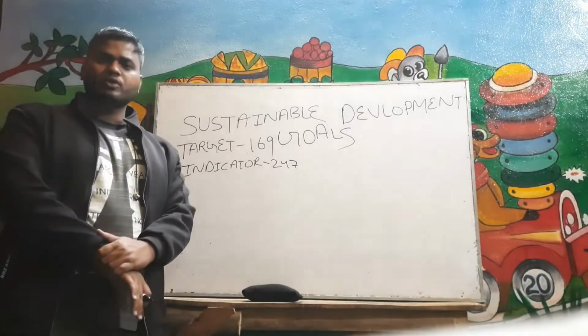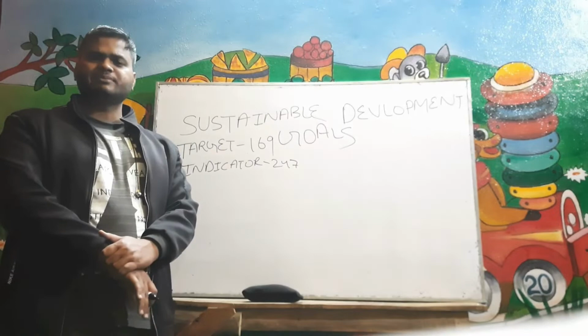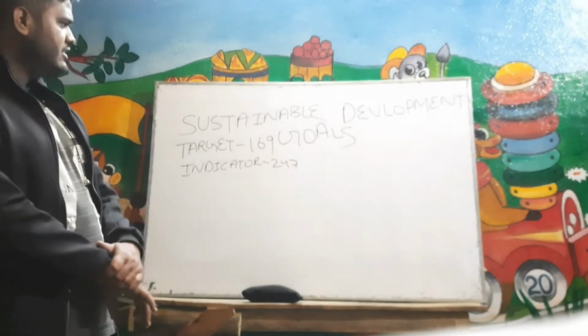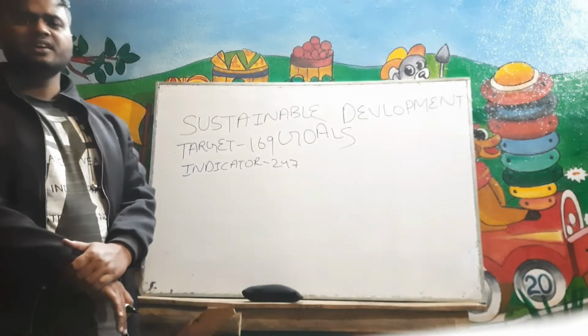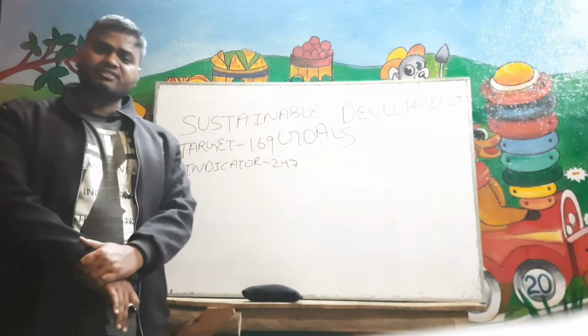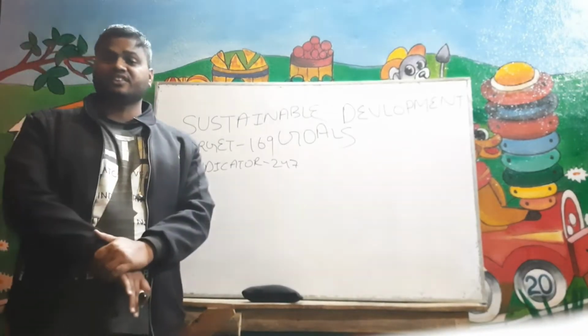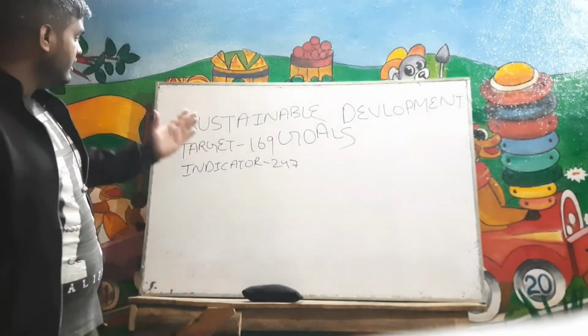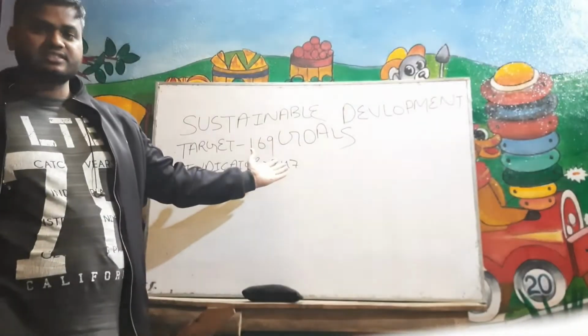Firstly, the background of the Sustainable Development Goals comes from the Rio de Janeiro conference in September 2012. Later, at the historic UN General Assembly Summit in September 2015, the 2030 Agenda for Sustainable Development was adopted by 193 member countries. The SDGs have mainly 169 targets and 247 indicators.